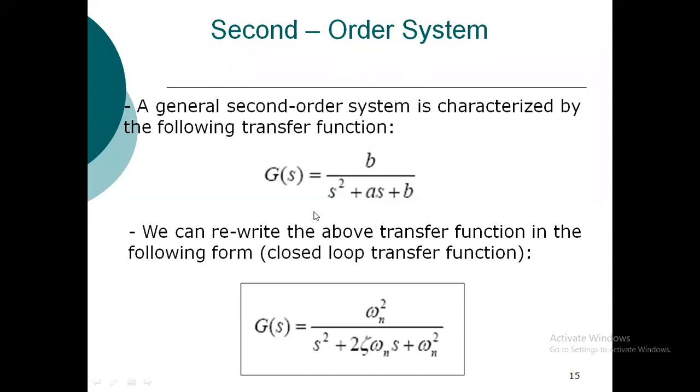In some numericals you have to find the value of omega n, the natural frequency, and zeta. Zeta depends on the nature of the control system. You have to compare these equations and find the values of these parameters